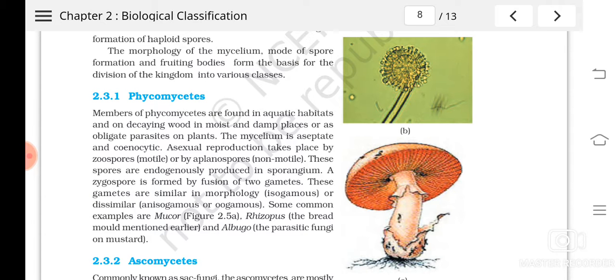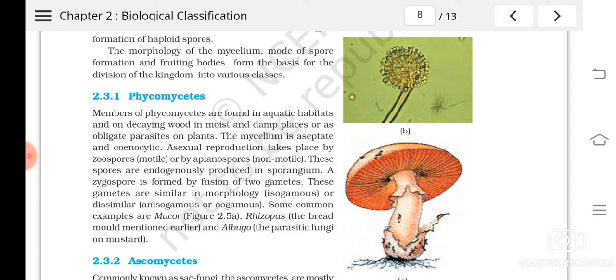Isogamous means both will be similar in size and both will have flagella. Anisogamous means both will have flagella, but one gamete will be large and the other gamete will be small. And oogamous means both will be different in size: the female gamete will be large and will not have flagella, and the male will be small in size and will have flagella.